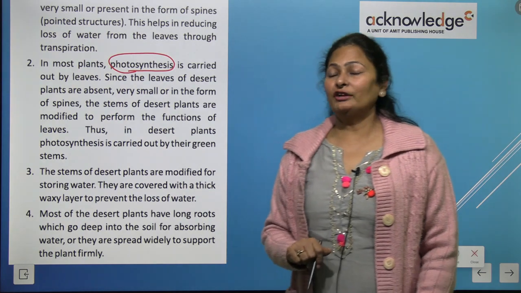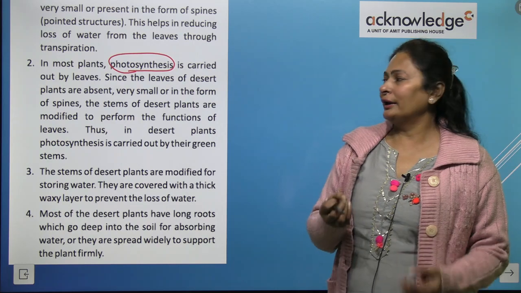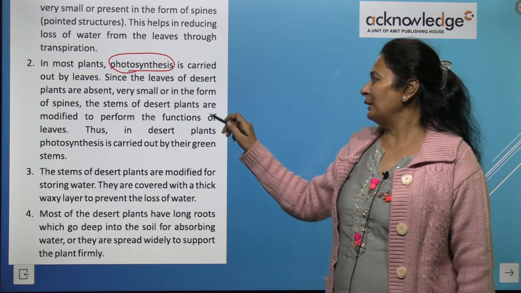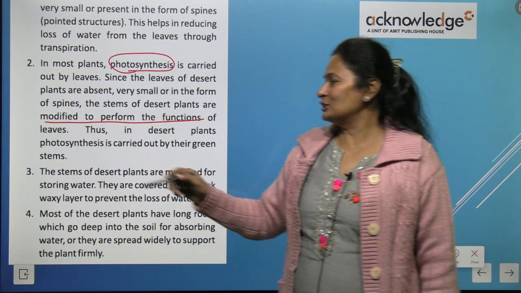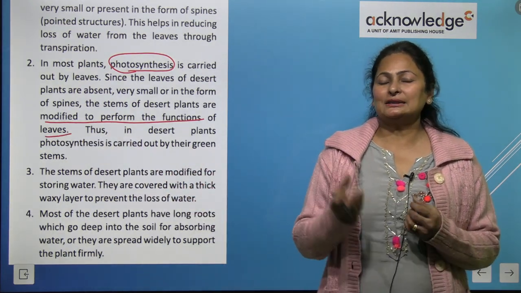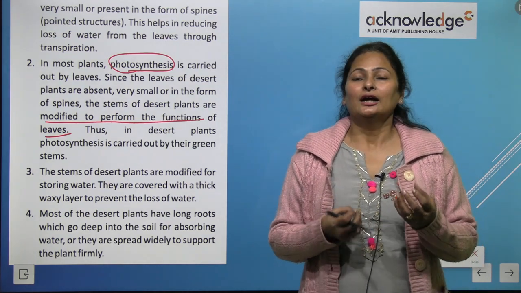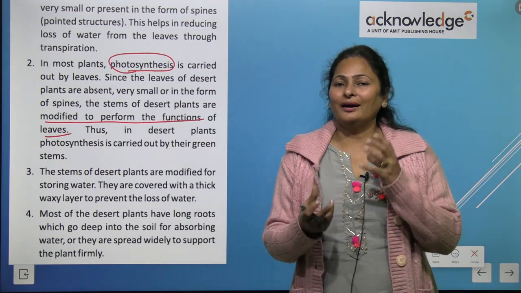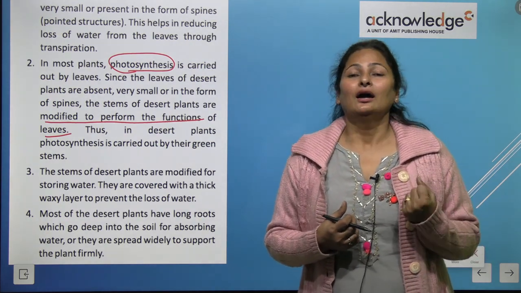Since the leaves of desert plants are absent or very small, or changed into spines, the stem of desert plants is modified to perform the functions of leaves. Means the stem of the cactus plant, because the leaves are not present, the cactus plant has thorns, so the stem is modified. It is green and fleshy, it stores water, and it has chlorophyll.